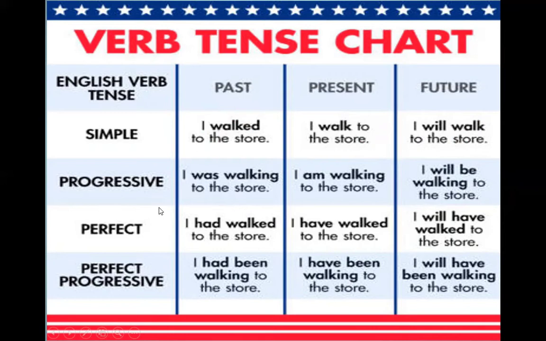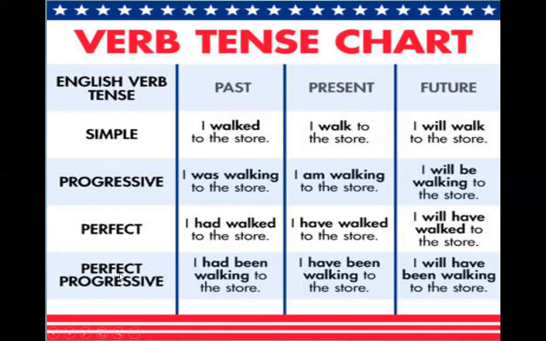If we look at the past perfect, we get part of verb to have in the past, which is had, followed by the past participle of the verb walk, which is walked. So the sentence is going to be I had walked to the store. This sentence is in the past perfect tense.